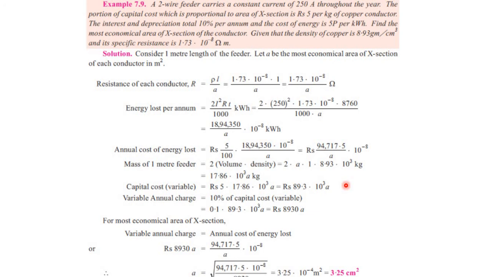Now for the other part, that is the capital outlay, we have already said that we have considered only 1 meter of the feeder.